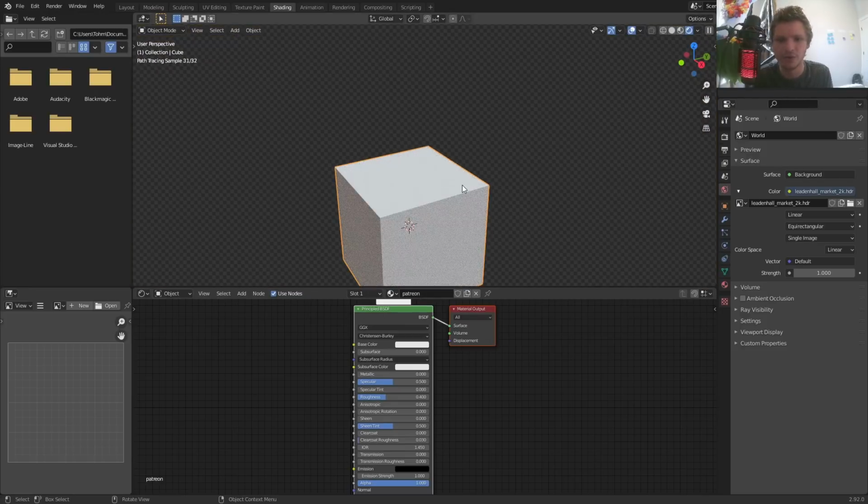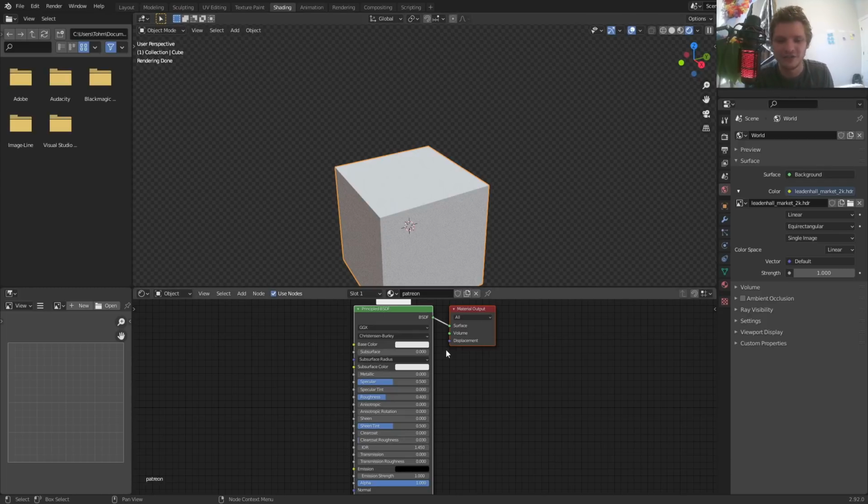Really, there's two steps to this. The first one is we want to do the vector displacement, which if you don't know is a displacement that's more freeing. You can do whatever you want. We're going to do the vector displacement to change the shape of this cube. I'm going to flatten it into a sheet and then add some sine waves. So that's the shape of it. And then on step two, after step one, we're going to be making it look metallic and adding rust and stuff like this.